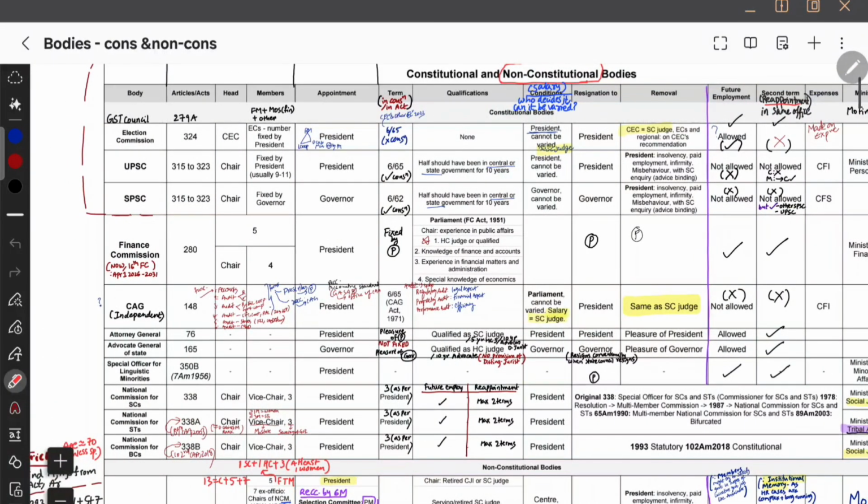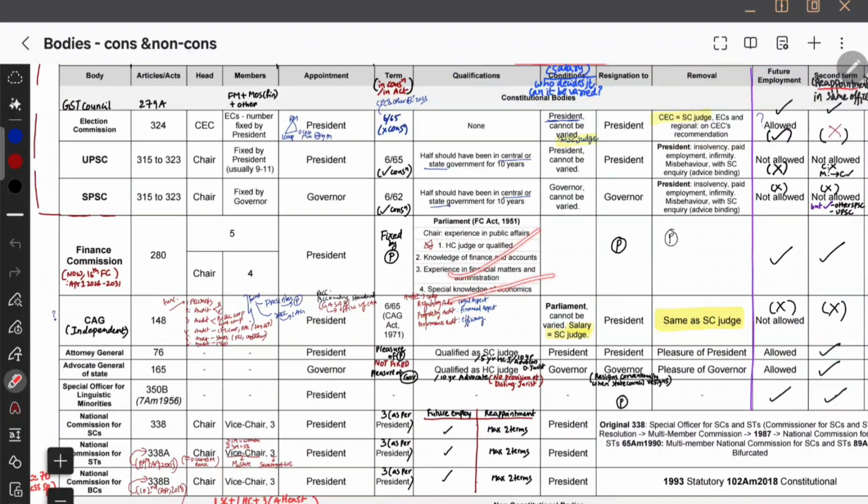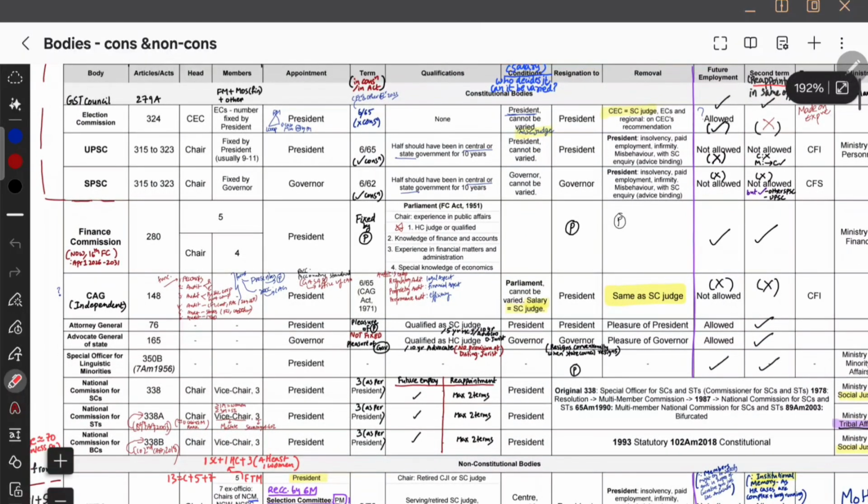This is what we have seen for UPSC and state PSC. And for finance commission what did we see? It is also a constitutional body. F से बहुत कुछ आते हैं finance. Example, 5-member body है. F का मतलब fixed by the president है term period. F का मतलब qualifications Finance Act 1951 है. Okay, and the highest qualification he can have is high court judge. Okay, that is what we have seen. And also you must have some knowledge and experience related to finance and economics. That's what we have seen. Okay, and who are the two people whose salary is similar to Supreme Court judge? It is election commissioner and controller and auditor general. Their salary is equivalent to a Supreme Court judge and their removal is also equivalent to Supreme Court judge. Who are they? Election commissioner and controller and auditor general.